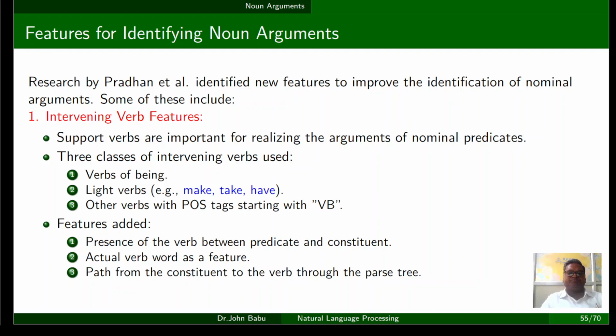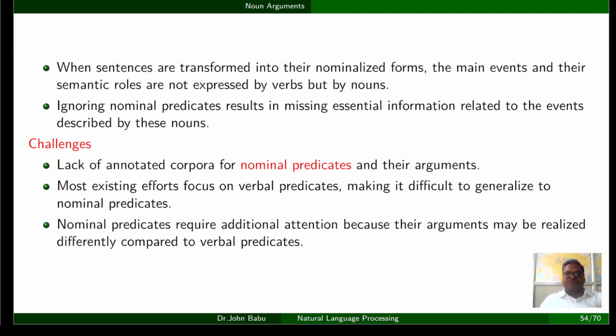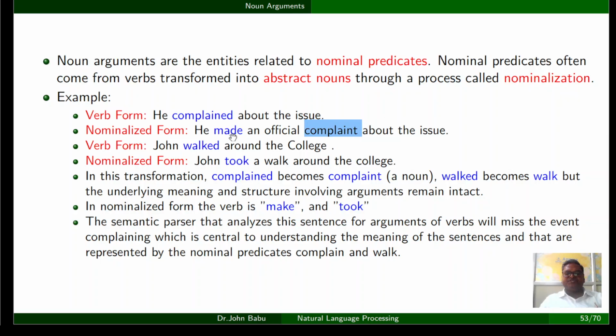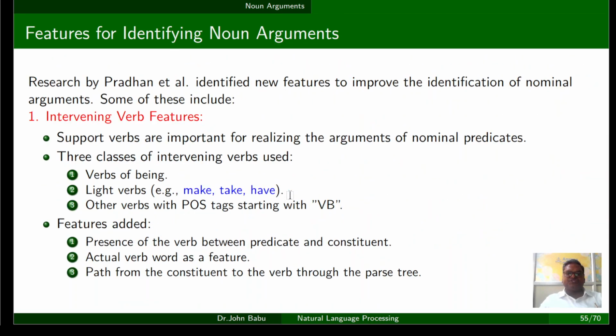And we have seen that in parts of speech tags, verb base form and third person singular VBZ, all those types of verbs. So the features added with this intervening verb feature are the presence of a verb between the predicate and the constituent. For example, here there is a predicate and the constituent, and the word between these two. That is a feature. And the actual verb word can also be taken as a feature. And what is the path from the constituent to the verb through the parse tree?